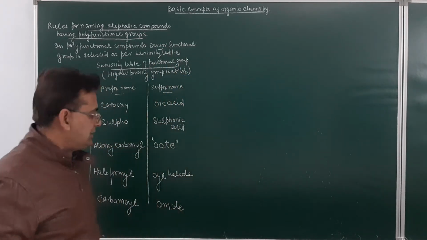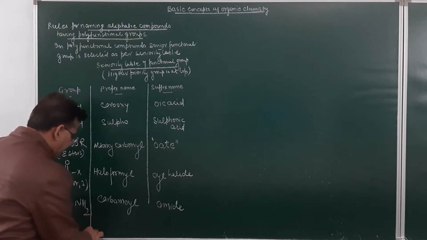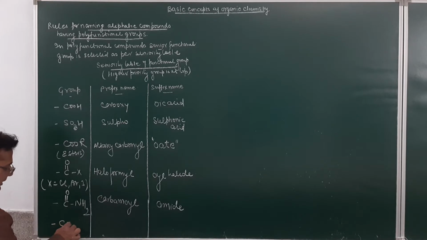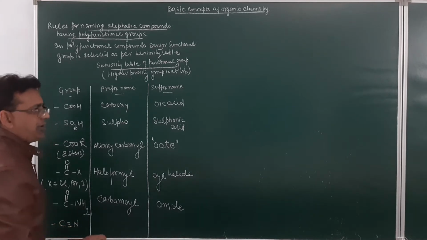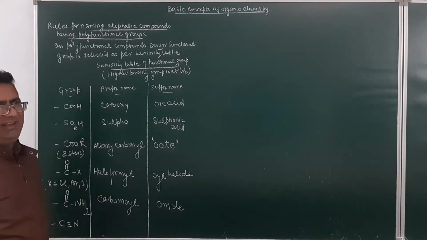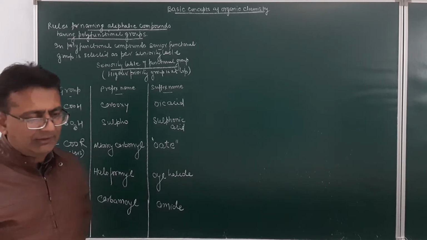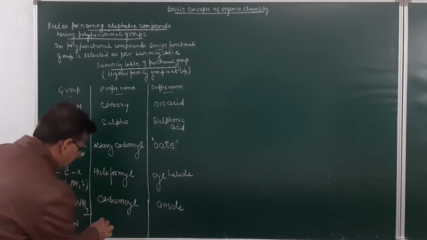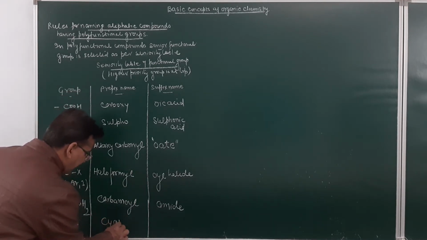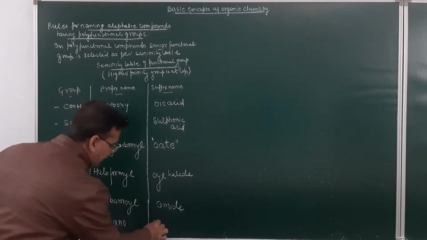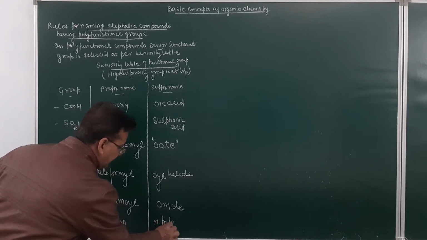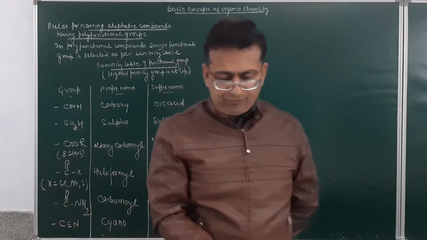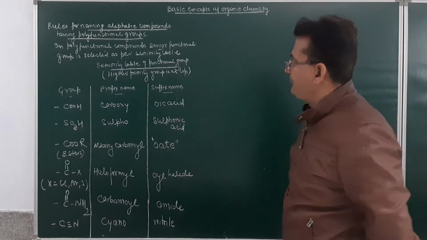Then if we have a C triple bond N group over here, the prefix name of this will be cyano, and the suffix name will be given as nitrile. You must learn this table. Is it getting clear, students? The suffix name will be given as nitrile.